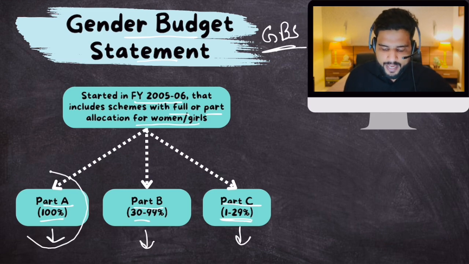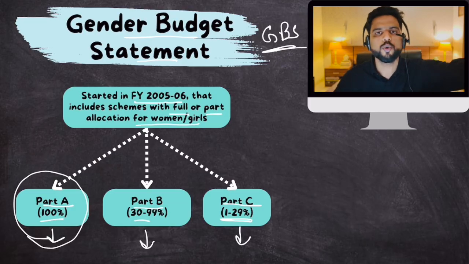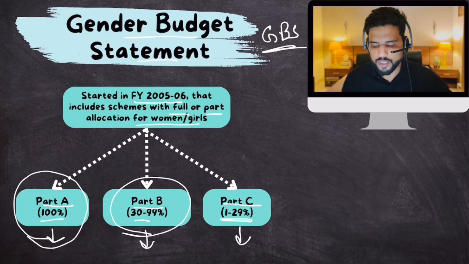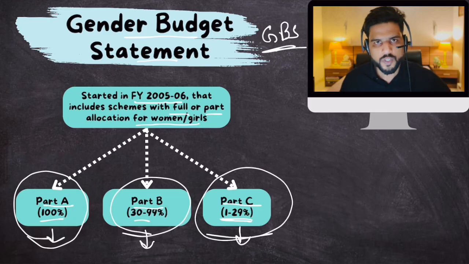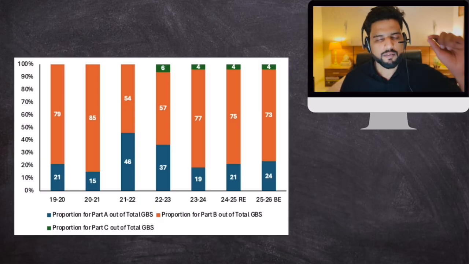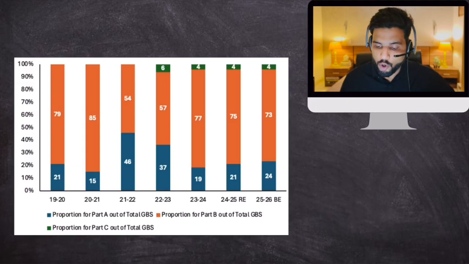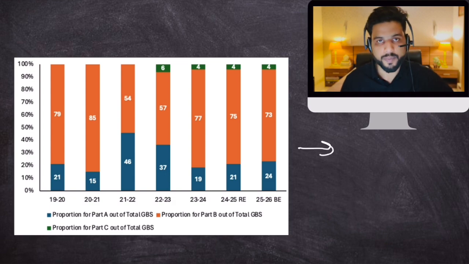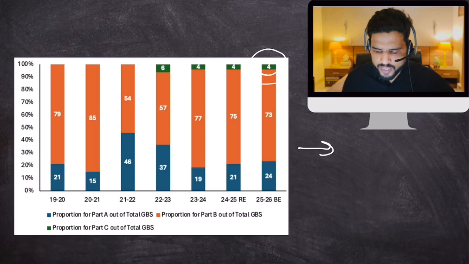So Part A are those schemes whose 100% budget goes towards women. Then this is 30 to 99, then this is 1 to 29. As you can see in this breakup, orange is part B, blue is part A, and green is part C, where a very little amount of budget is dedicated towards women empowerment. As you can see, the majority of the schemes are part B, then part A, which are 100% women oriented, and then part C, which has recently emerged, after 2022-23.